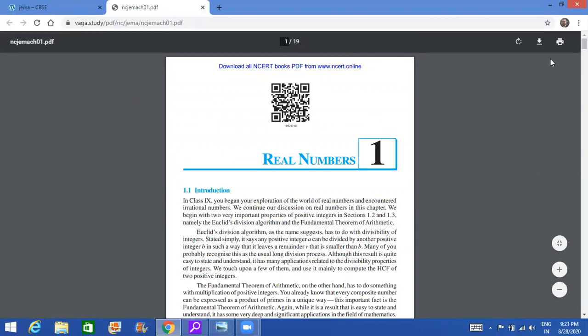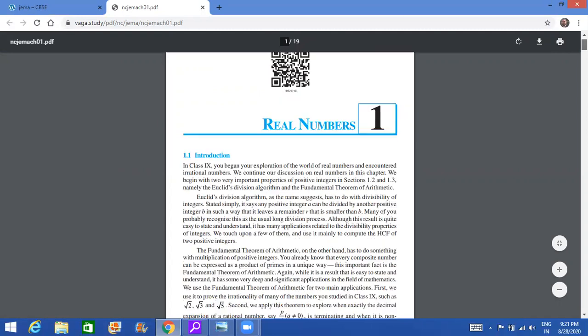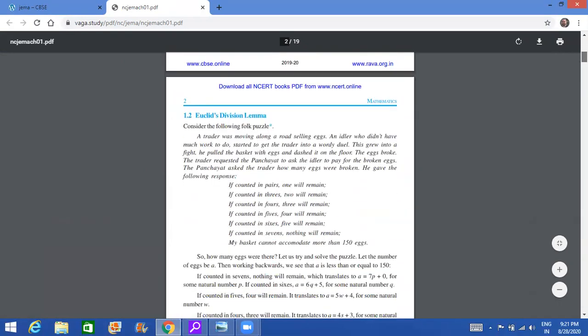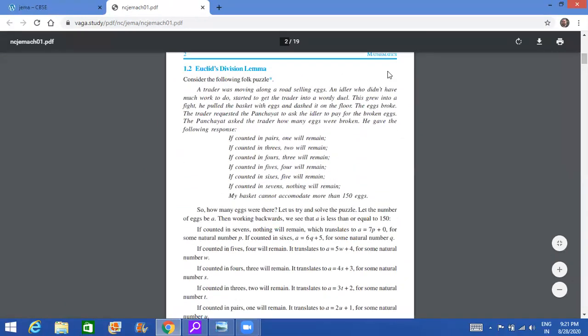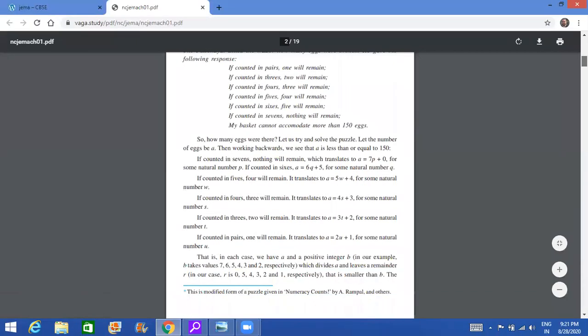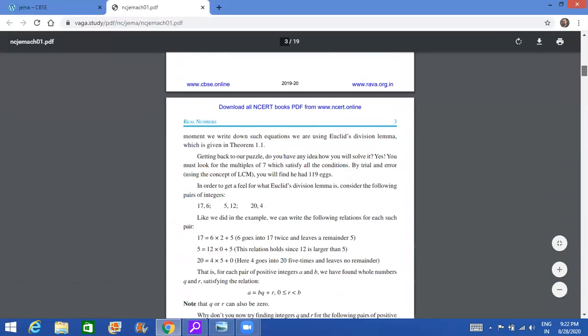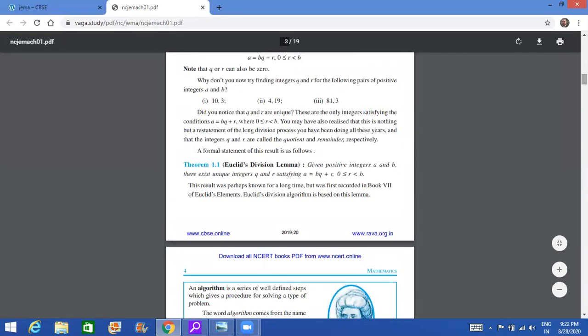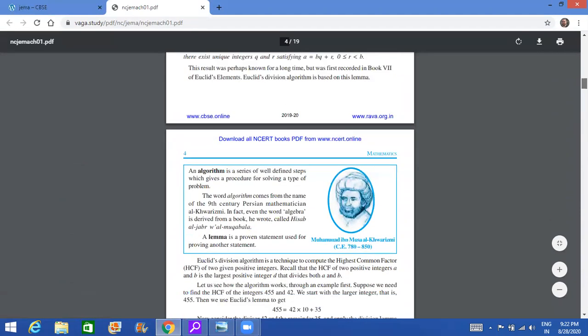So if I go chapter wise, the first chapter, real numbers, what is cancelled is the Euclid's division lemma. So this is cancelled. You need not do the Euclid's division lemma. Earlier it was an important part of the chapter, but now it is cancelled. Theorem 1.1, that is, no need to learn the statement.